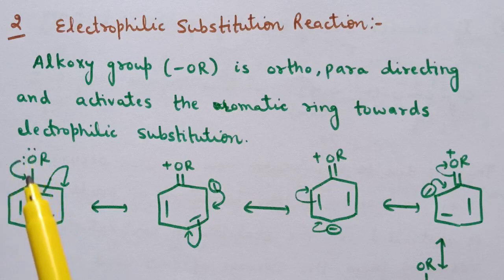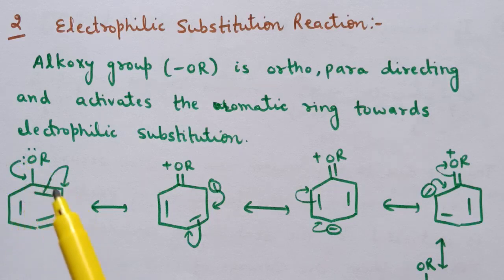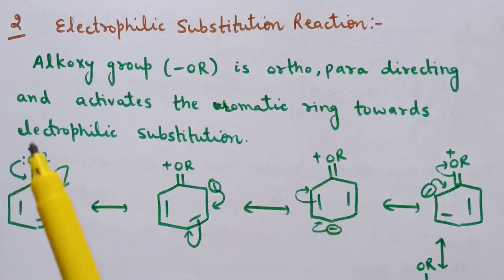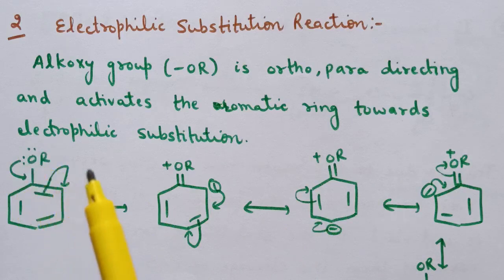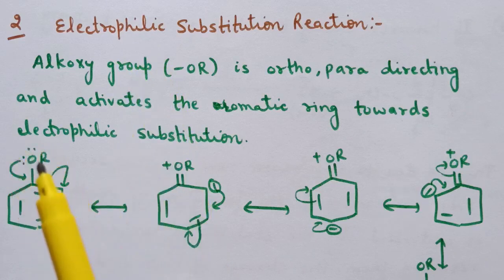These lone pairs of electrons are involved in the conjugation with this benzene ring, and therefore increase the electron density at benzene ring, and electron density increases at ortho and para positions. Therefore this OR group activates the benzene ring, or it makes the benzene ring electron rich. Therefore it can easily attack on the electrophile, and this OR group activates this benzene ring towards electrophilic substitution reaction.